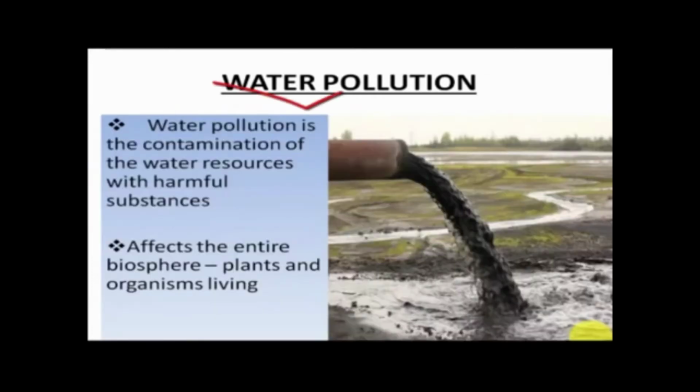So what is water pollution? Water pollution is contamination of the natural environment with some kind of harmful substances, and these harmful substances mostly come from human activity. So contamination of water by some kind of impurities, by some kind of harmful substance is known as water pollution. Water pollution affects the entire biosphere. It affects the plants, the living organisms, the human lives, and everything that lives on the earth.